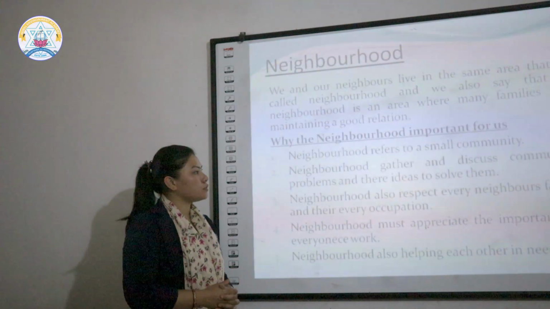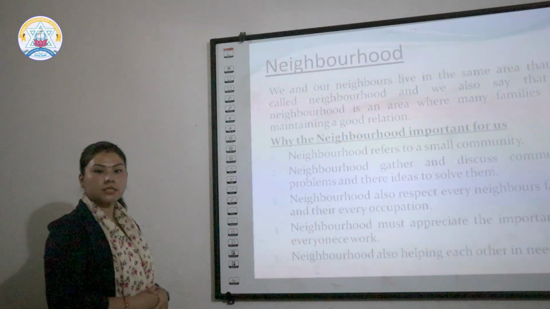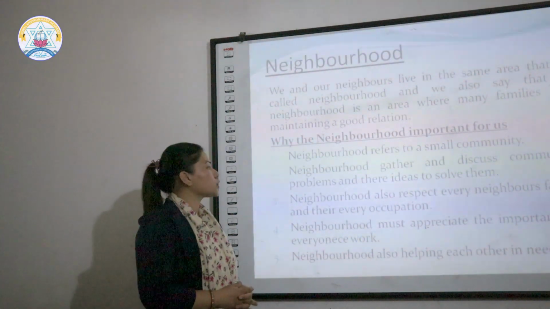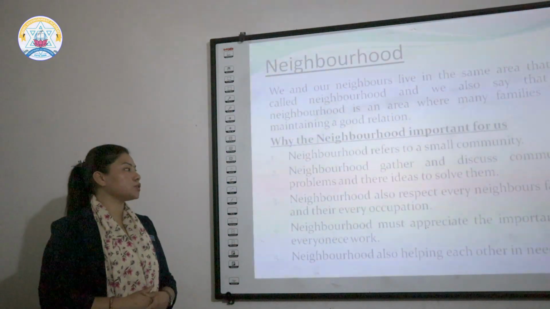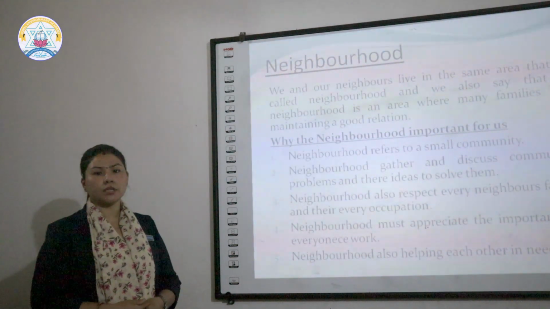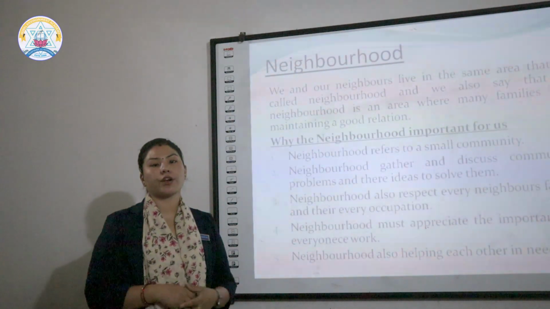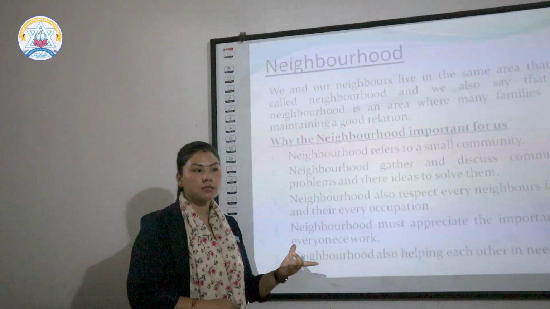Why is the neighborhood important for us? The first point, neighborhood refers to a small community. As I told you, a neighborhood creates a small community. The neighbors' houses create a small community. Community means samudaya.